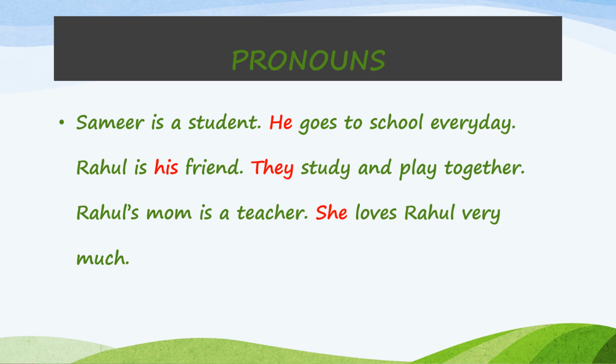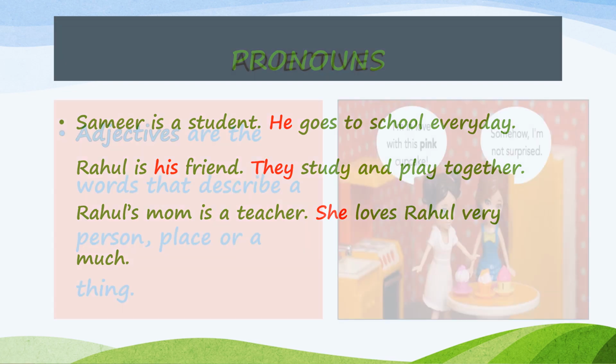In the third sentence, I am talking about Rahul. Rahul is his friend. Who is this his? His is Samir. Again, Samir is replaced with his pronoun. They study and play together. Now, they is a pronoun which is used for Samir and Rahul together. When we have a group, we use they, them and all. Rahul's mom is the teacher. She loves Rahul very much. Now, she is the pronoun which is replacing mom. Did you all understand, children?